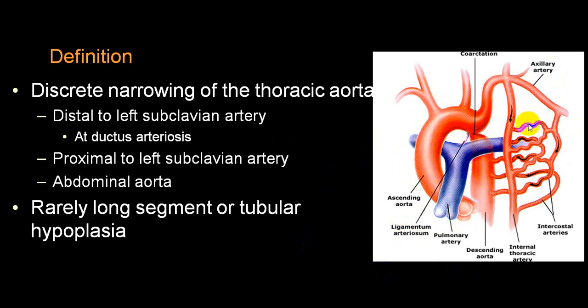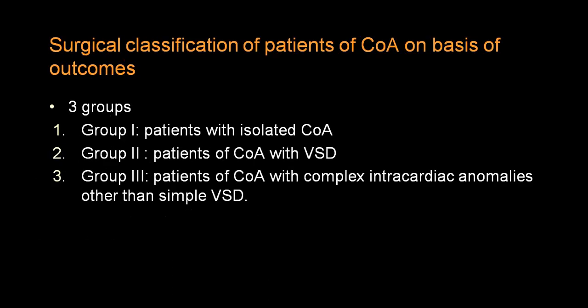This postductal variety will have dilated intercostal vessels, and because of this you will see pulsation in the intercostal space. We label that as Suzman sign, and because of dilated and pulsatile intercostal vessels, it will start producing notching in the lower surface of the ribs. You will have what we call rib notching, and it is very commonly seen in the third and fourth intercostal space.